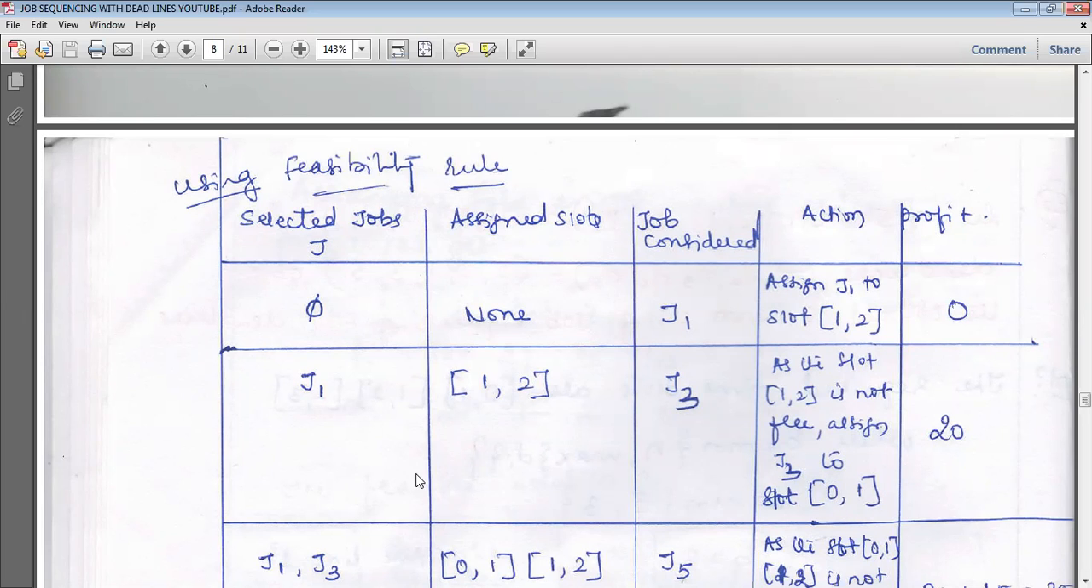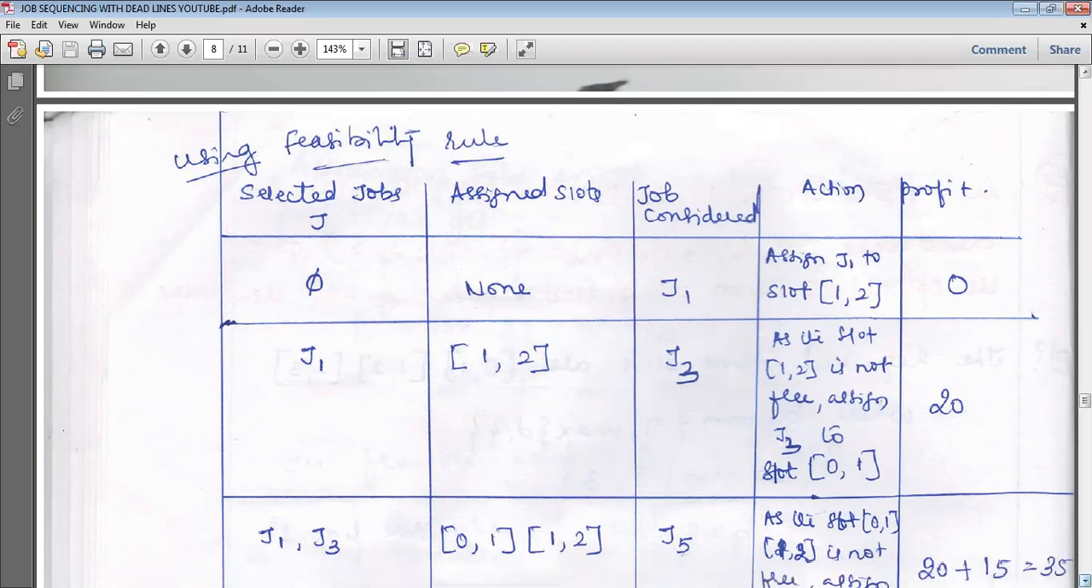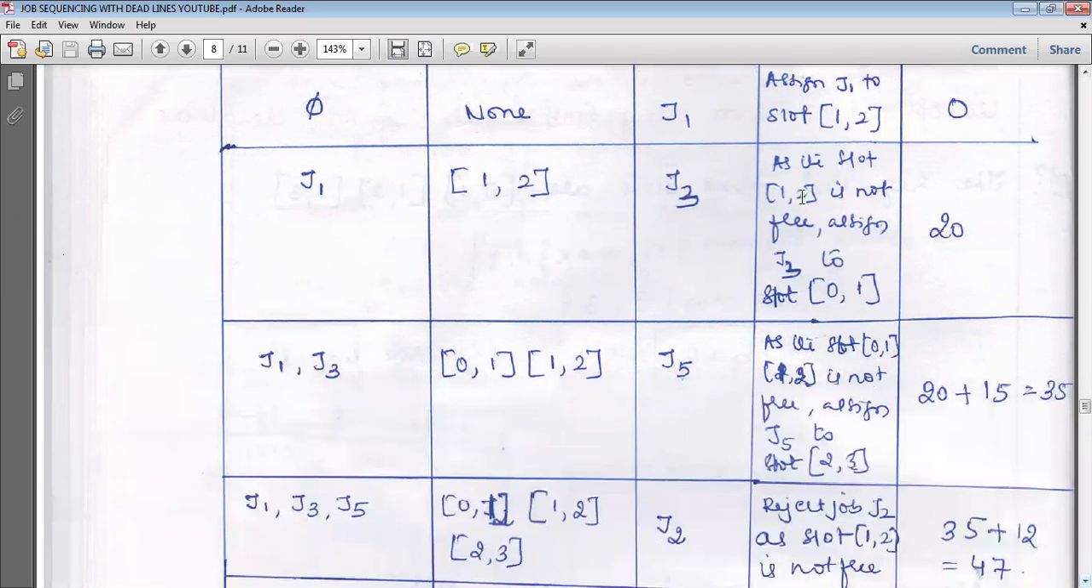In the first step after selecting job J1, the profit earned is 20 rupees. So now jobs J1 and J3 are both selected. For the first slot it was 1 to 2, for the second it is 0 to 1, and 1 to 2 is allotted. Then go to the next job.